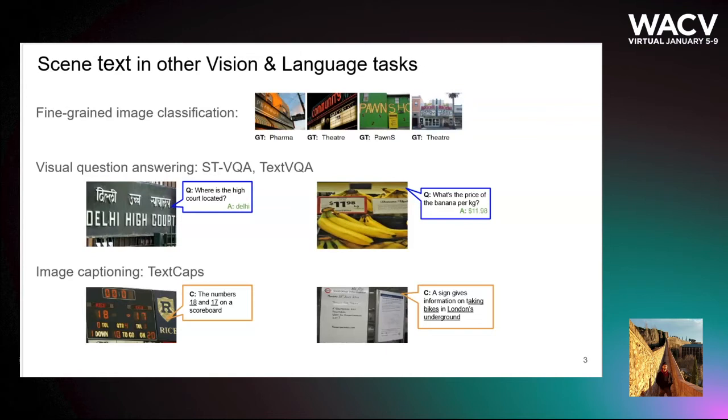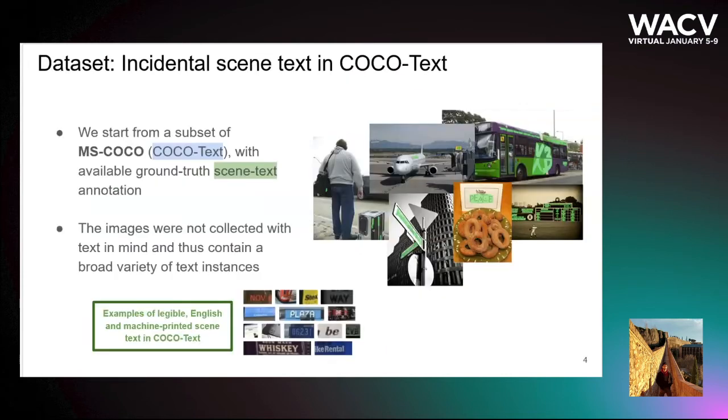A question posed in this work is the following. How relevant is syntax for cross-modal retrieval when it is truly incidental? Answering this question requires a dedicated dataset. The dataset collection began from COCO-Text, a subset of MS COCO with available ground truth syntax annotations that is used for syntax detection and recognition. The images were not collected with text in mind, and thus contain a broad variety of incidental text instances.